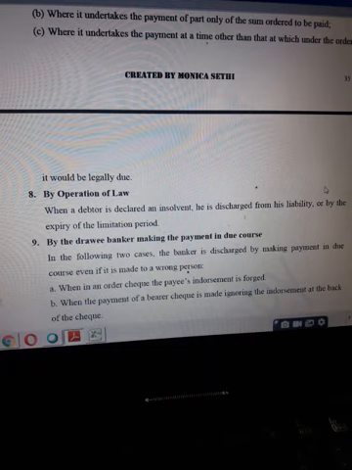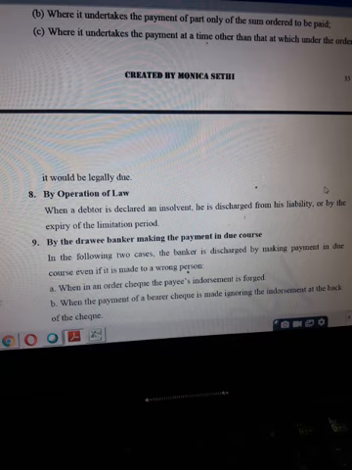If a debt has become time barred, beyond a time period you have not taken any legal action to recover the amount due, like for example the instrument has become dishonored, so you should have taken action to recover your amount from any or all of the parties, and you did not take action and you made a delay beyond 3 years, and we know beyond 3 years a money debt becomes time barred. So because of this expiry of limitation period, now the instrument will get discharged. So this topic we can cover under discharge of negotiable instrument.